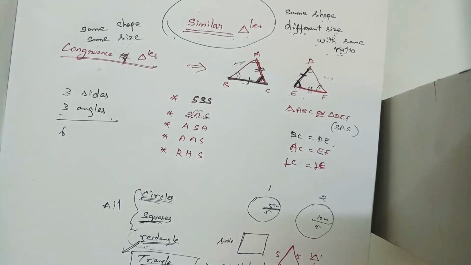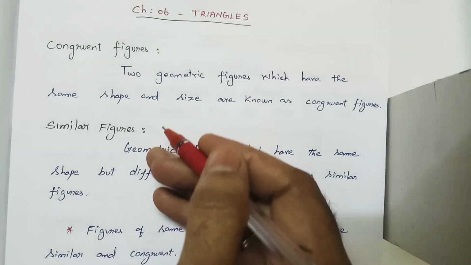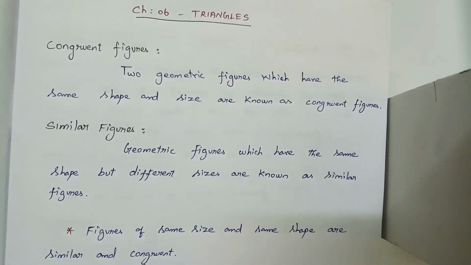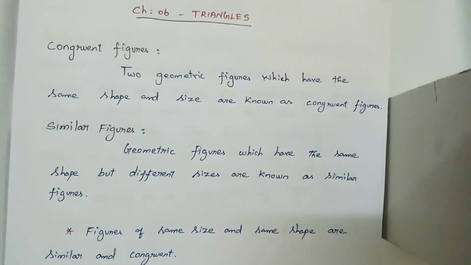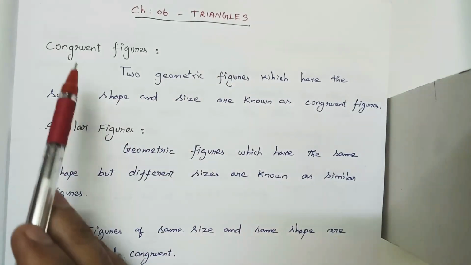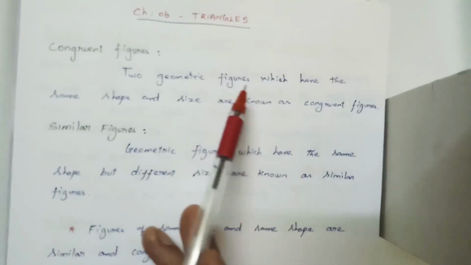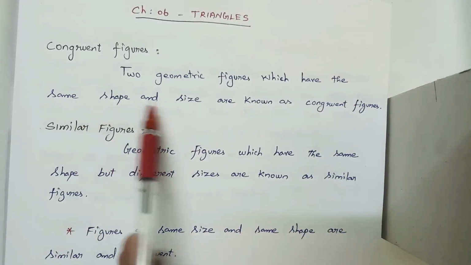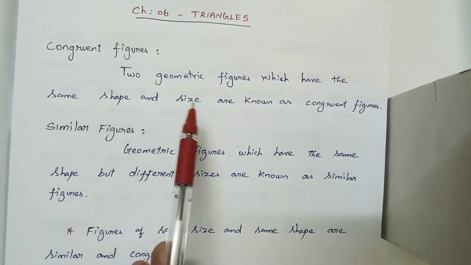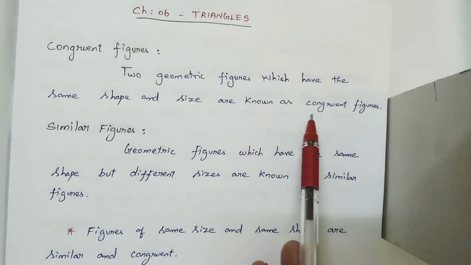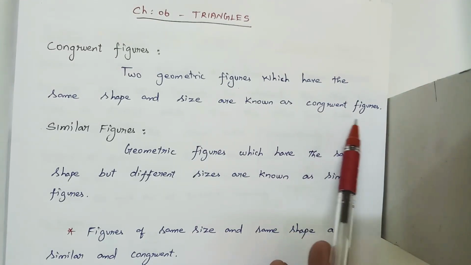Understood? See, we are having some properties, right? Just copy down in your classwork note whatever we have discussed. Chapter 6, Triangles. Congruent figures are two geometric figures which have the same shape and size. Same shape and same size are known as congruent figures.